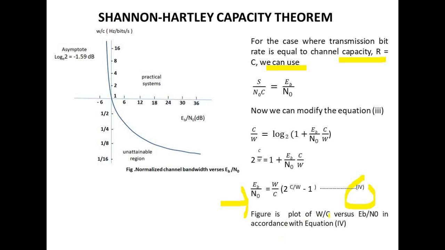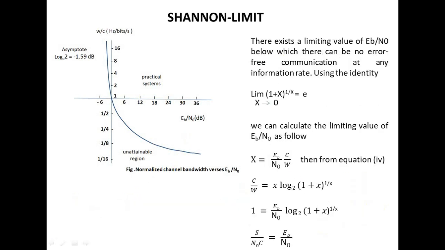The figure is a plot of W/C versus Eb/N0 in accordance with equation 4. Now we'll discuss Shannon's limit. There exists a limiting value of Eb/N0 below which there can be no error-free communication at any information rate. Using the identity limit of (1 + x)^(1/x) as x tends to 0 is e, we can calculate the limiting value of Eb/N0 as follows.